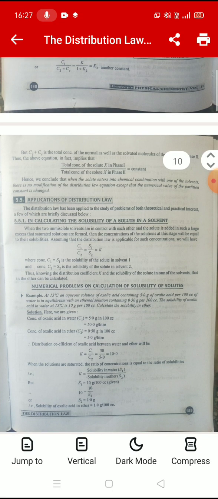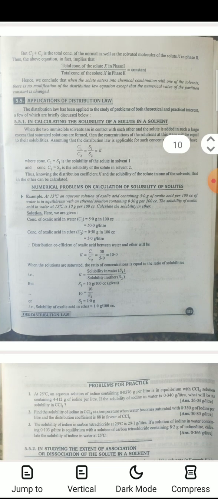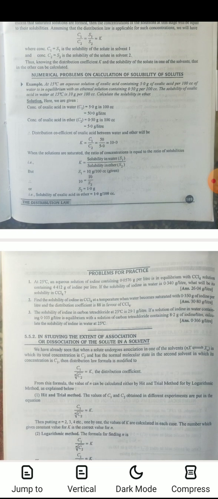Assuming that the distribution law is applicable for such concentrations, we will have C1 upon C2 equals S1 upon S2 equals K, where concentration C1 equals S1 is the solubility of the solute in solvent 1 and concentration C2 equals S2 is the solubility of the solute in solvent 2. Thus, knowing the distribution coefficient K and the solubility of the solute in one of the solvents, the solubility in the other can be calculated. Now, some numerical problems are given on the solubility of solvents.